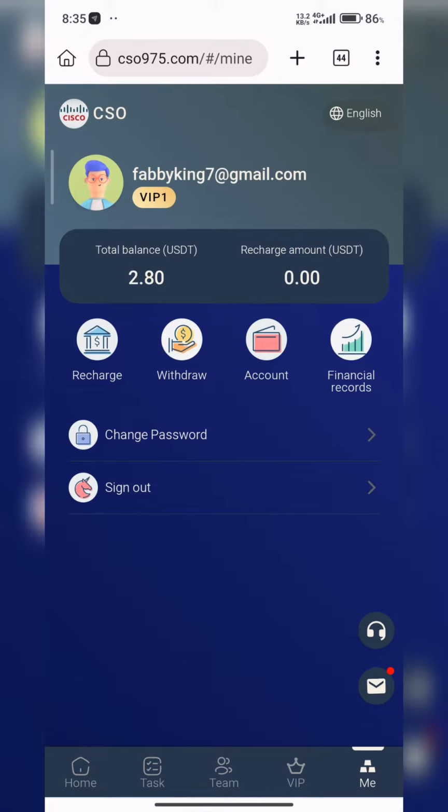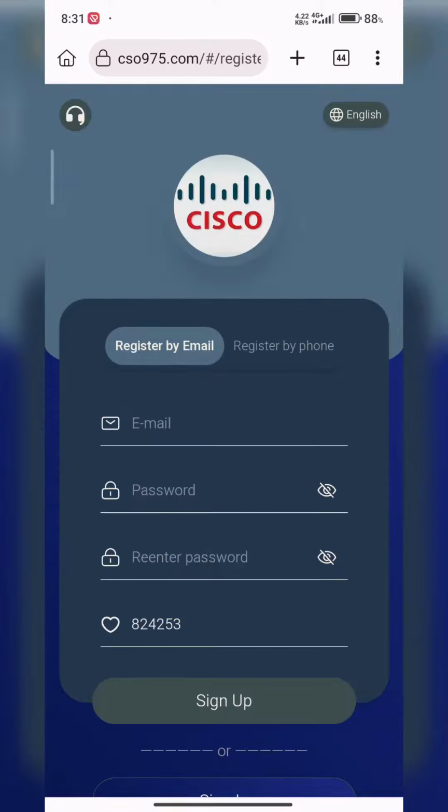Hello guys, so in today's video I'm going to be showing you guys how you can earn about $1.8 every single day for free. You don't need to invest any of your money. I'm also not investing any money on this platform. It's actually a new platform, so we are going to try it all together. So I'm going to walk you guys through the registration process and how you can earn on the platform. So I'm going to leave a link to the site.